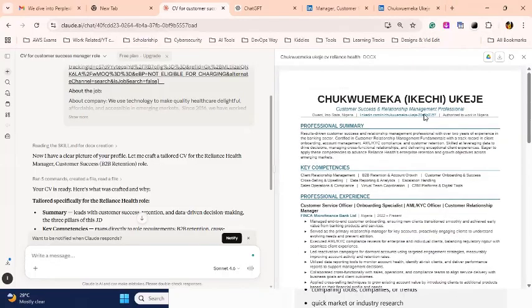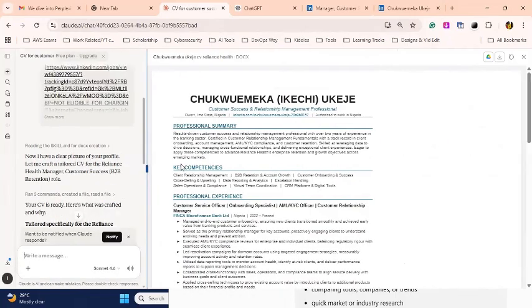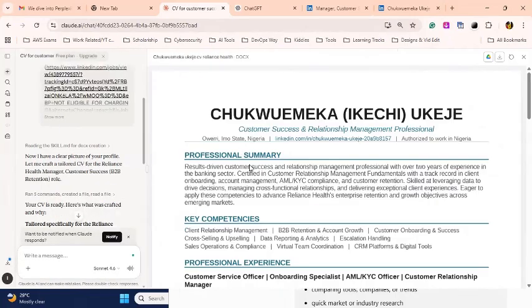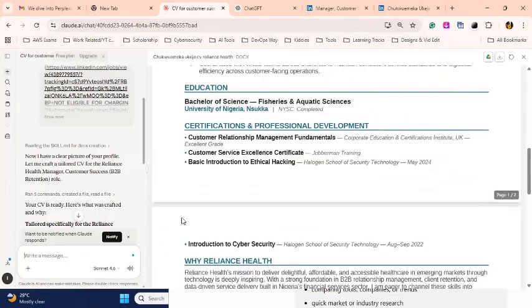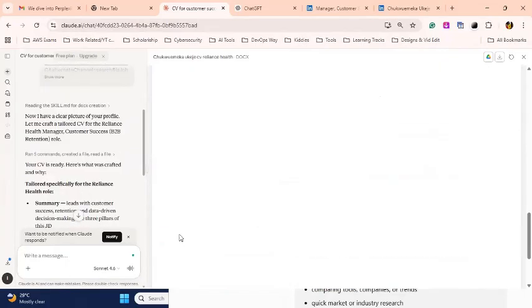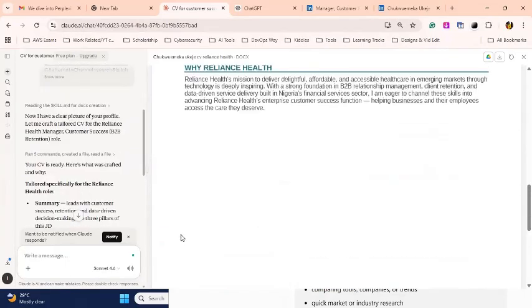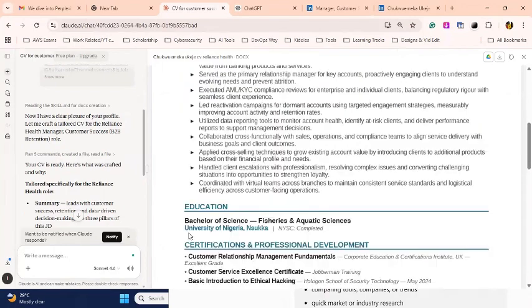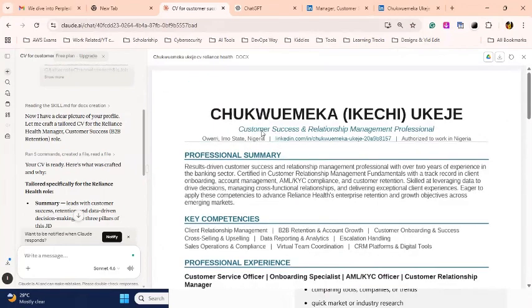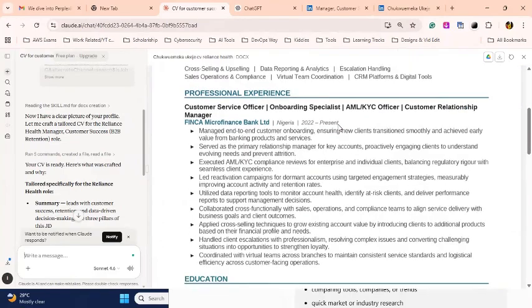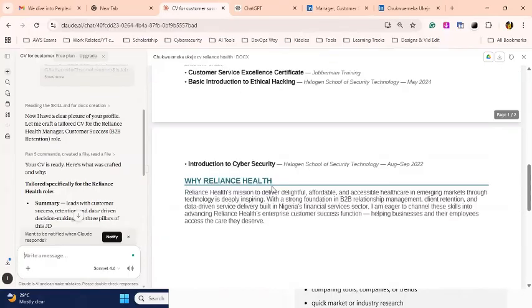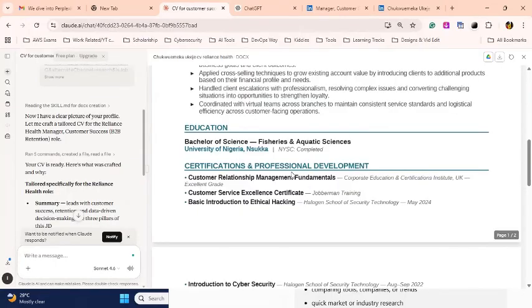So look at this new CV of yours, for this particular one. I'll even share the document with you in the WhatsApp chat. At the end of the day, remember that this is just a draft. It's now left for you to go in and edit out certain things.